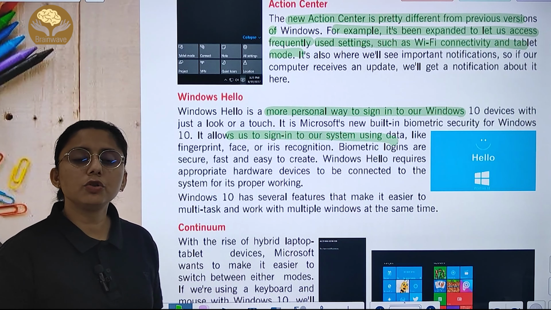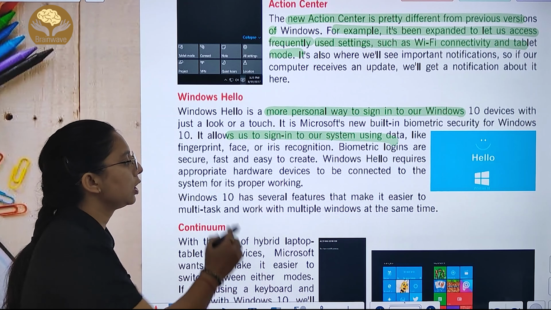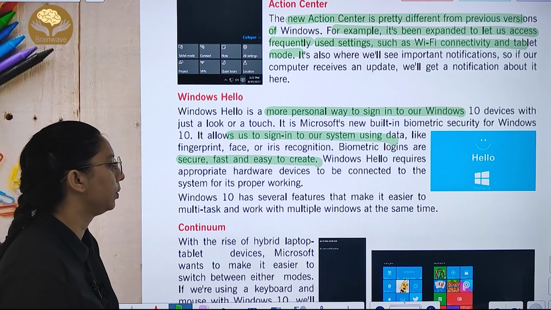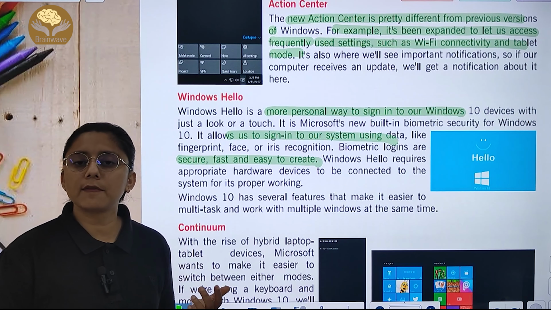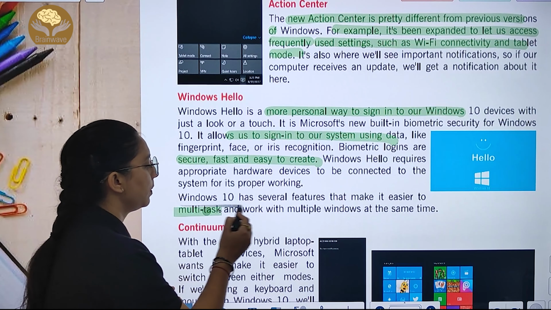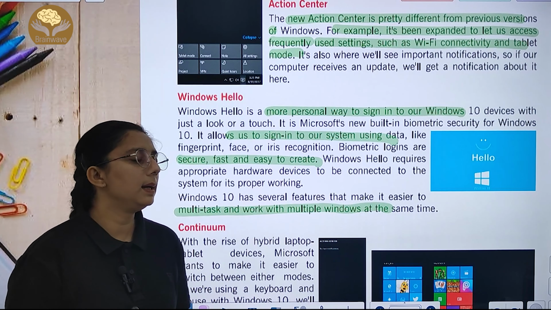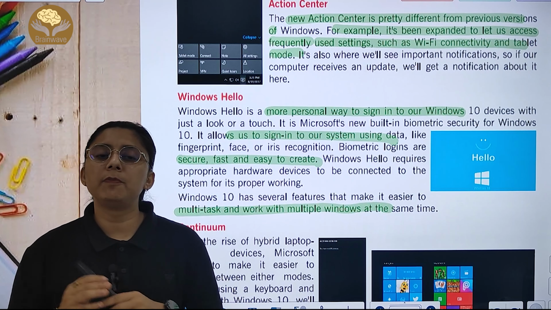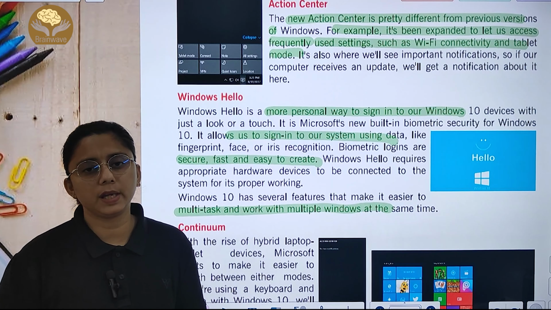और जो आपको ये पता होगा, जो biometric logins होती है वो बहुत secure होती है, fast होती है, easy to create. It has several features which have made it easier to multitask and work with multiple windows at the same time. आप multiple window पे काम कर सकते हो एक ही टाइम.